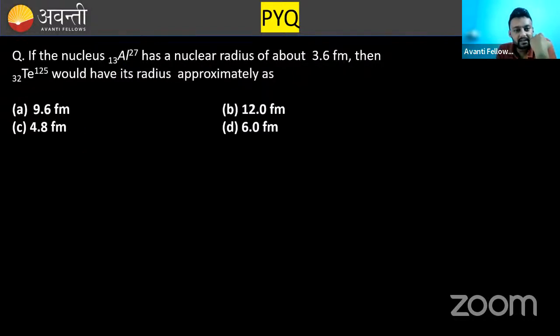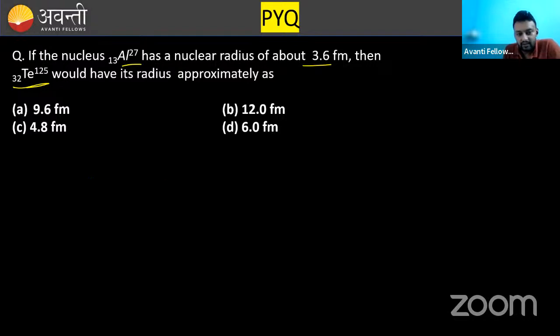If the nucleus, one is aluminium, has a nuclear radius about 3.6 Fermi, then what would be the radius of this, selenium? So they are asking about the ratio of radius, or the radius.